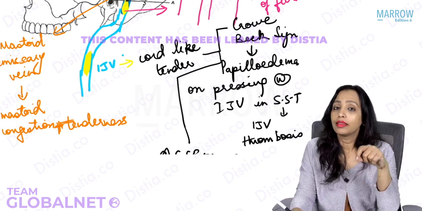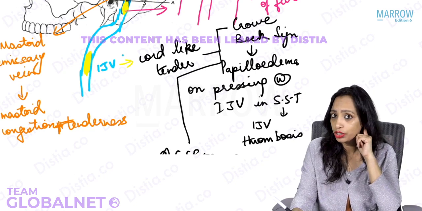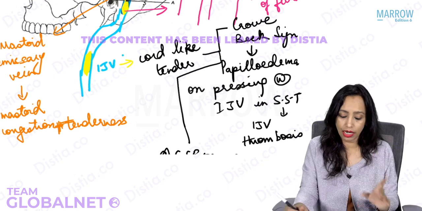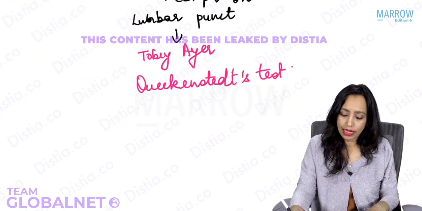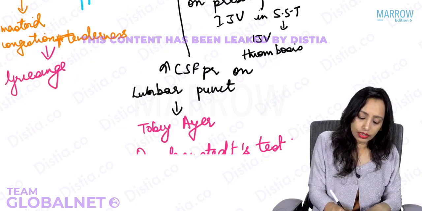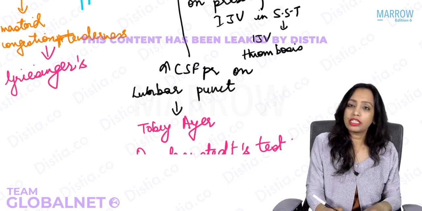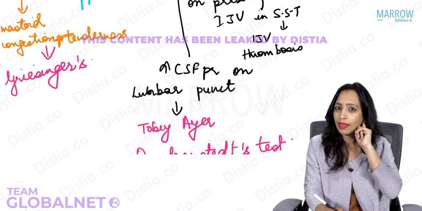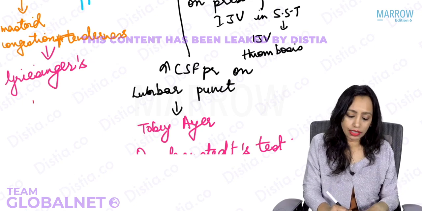And here, this edema of the mastoid with venous congestion because of obstruction of the mastoid emissary vein is known as Griesinger's sign. Just remember, Griesinger's is greasy feeling, smooth appearance, that is edema of the mastoid.